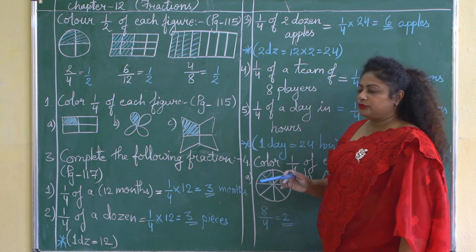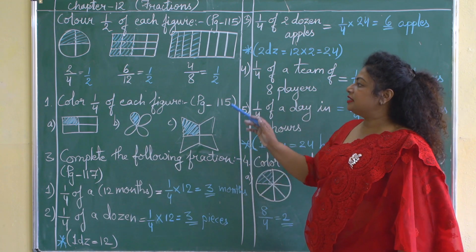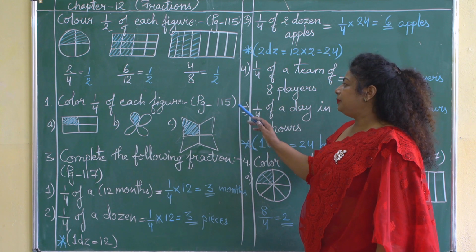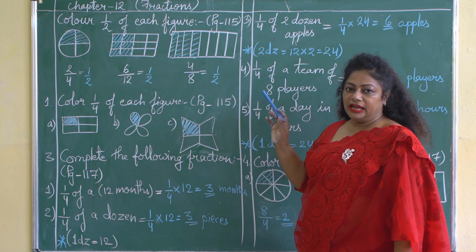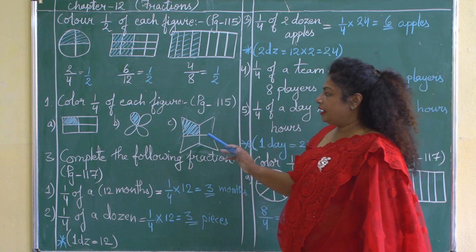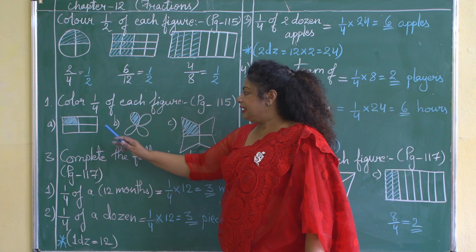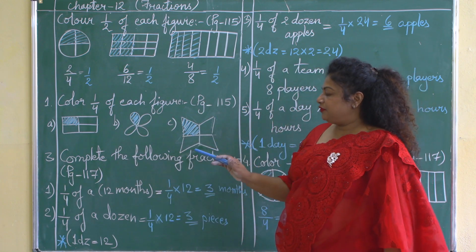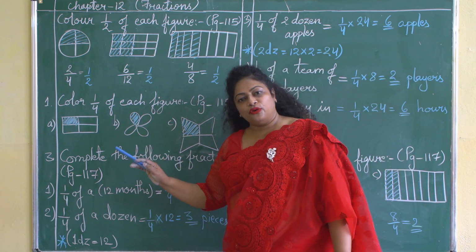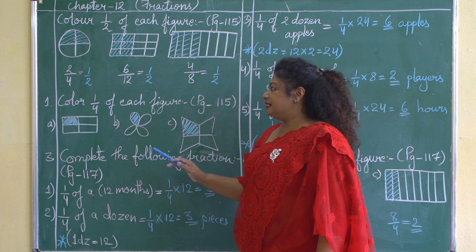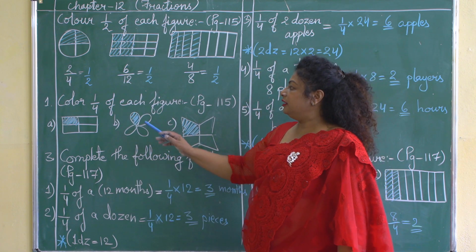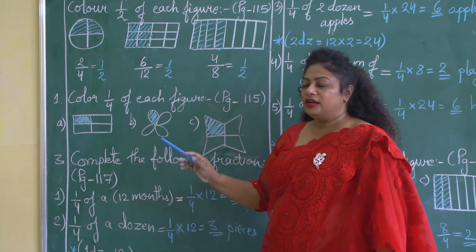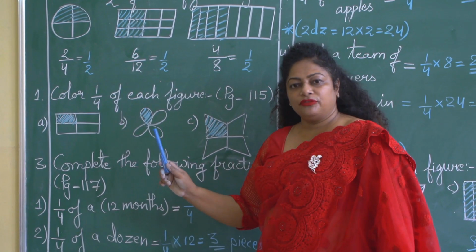Now let's come to the next question. Next question is color 1/4 of each figure and it is given on page number 150. Let us see how. Very simple it is. Can you see in figures A, B and C, each figure is divided into 4 equal parts. And it's very simple, you have to color 1/4 of each figure. That means we have to color 1 part of each figure.